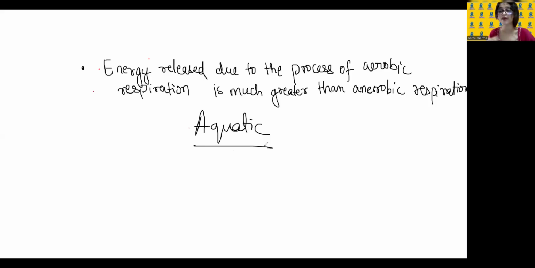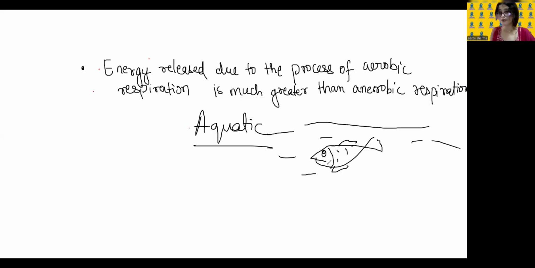The rate of respiration is very much higher. Why? Because they are not taking oxygen directly, right? What is happening here? The fishes are in water, right? This is a fish. Just don't mind my drawing. It is in water.